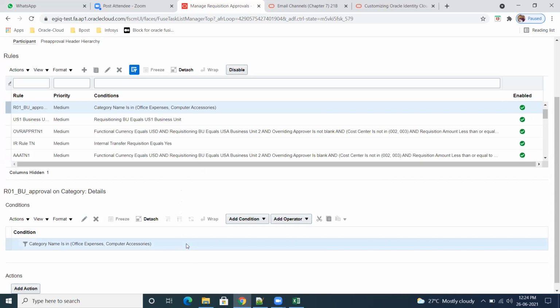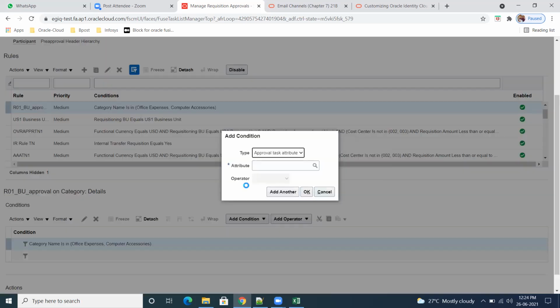Another condition also I want to keep. So I want to keep an AND condition below this. What is the condition I want to keep? The condition is this one, and also I am checking requisition BU.